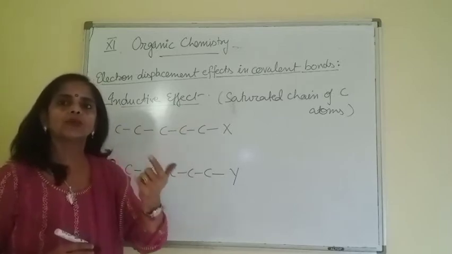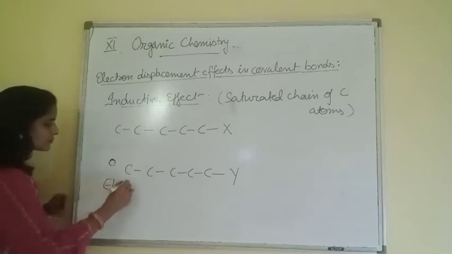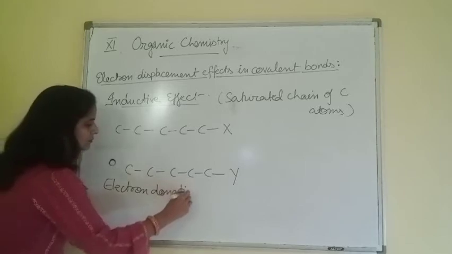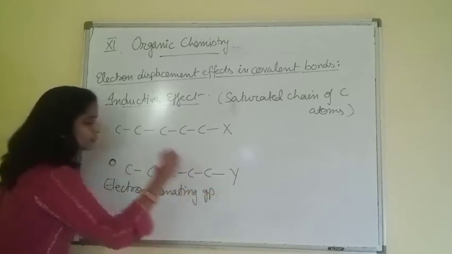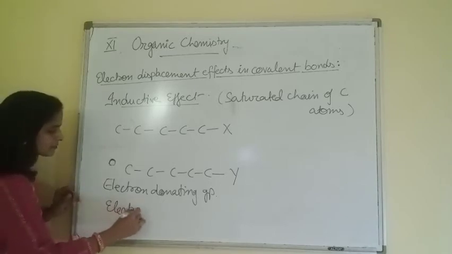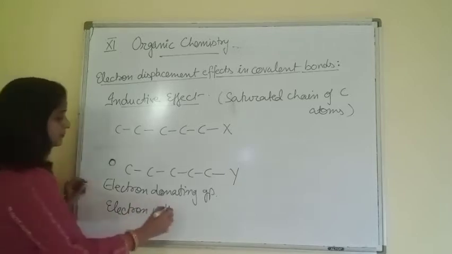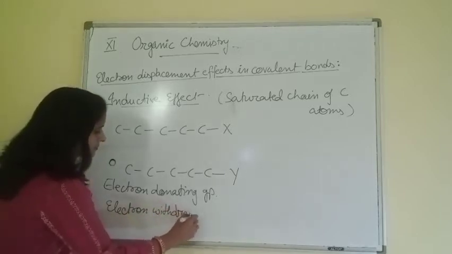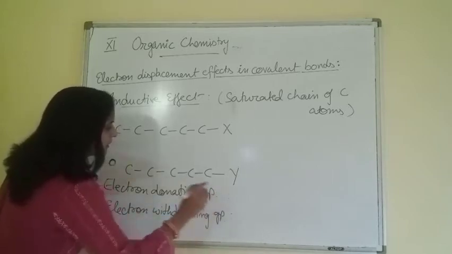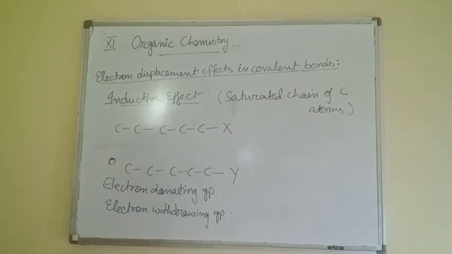One is electron donating group. The two types of groups are electron donating group, and the second type is electron withdrawing group. Now, what is meant by electron donating and electron withdrawing?